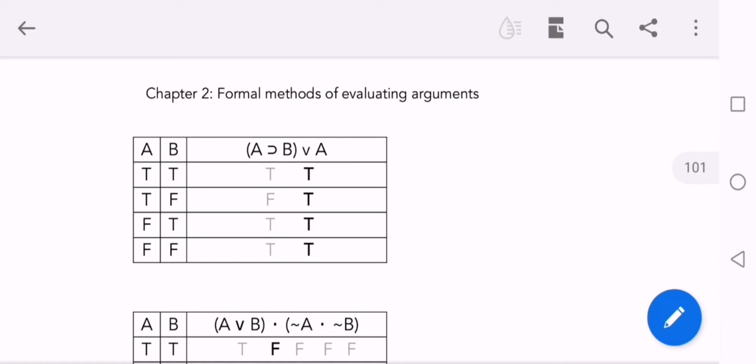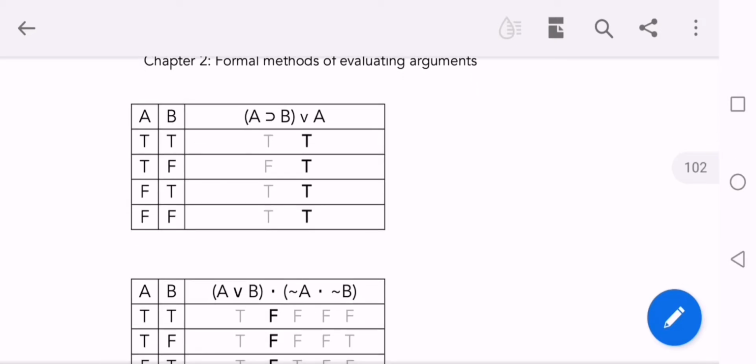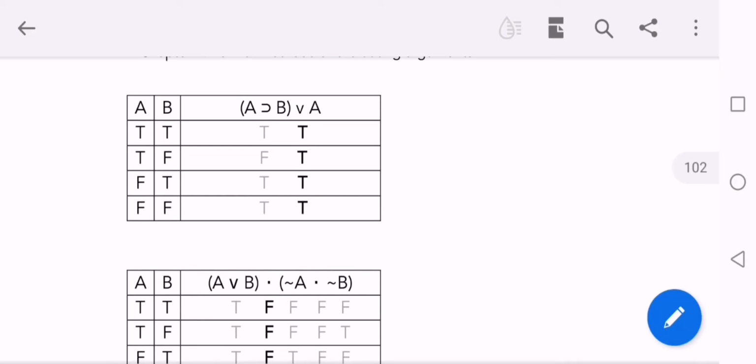So if we just take two variables or two statements, A and B, and we put the possible values: if both are true; one is true and the other is false; one is false and the other is true; and both are false. These are the possible formulations or possible situations of the statements.